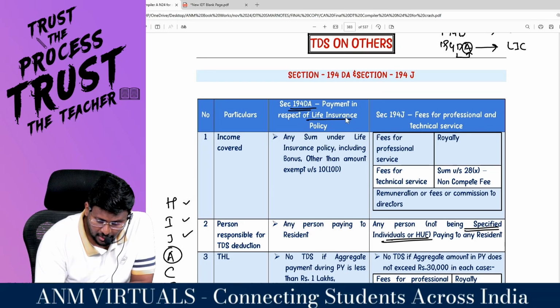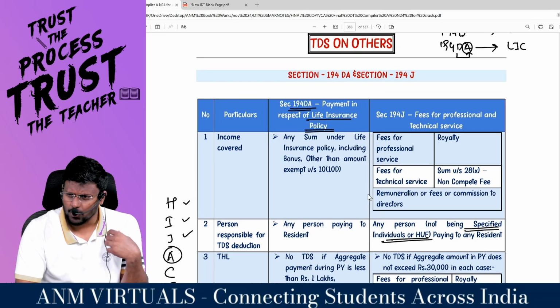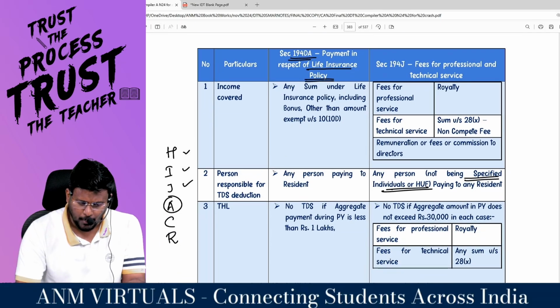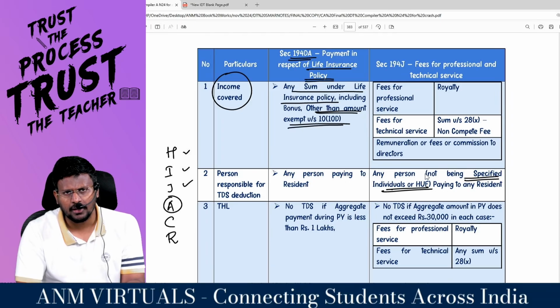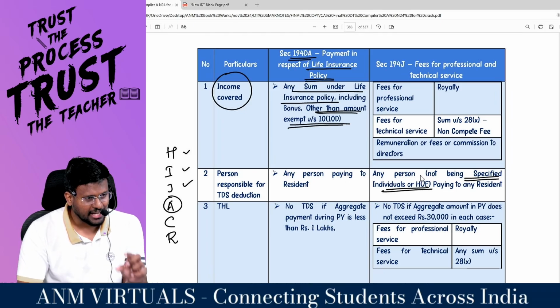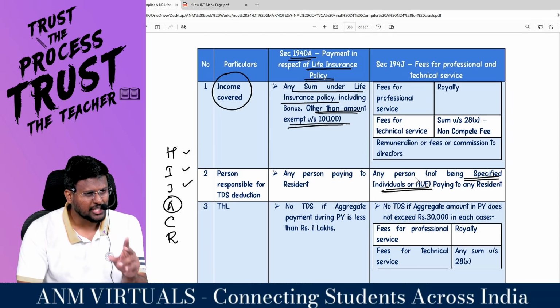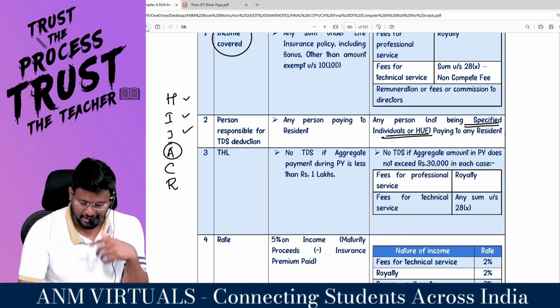So, payment in respect of what? Life insurance policy. That means life insurance companies will be there. People will be joining life insurance, right, sir? And that life insurance will be matured. That's what income is covered. Any sum under a life insurance policy, including bonus, other than that exempt under 10(10D). Because if the life insurance policy is covered under 10(10D), the income is exempted. For an exempt income, why are you deducting TDS? Hello, sir. If the life insurance policy is not covered under 10(10D), then on the maturity of that policy, the insurance company is supposed to deduct TDS under 194DA.